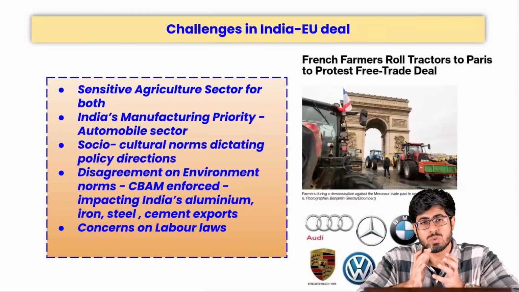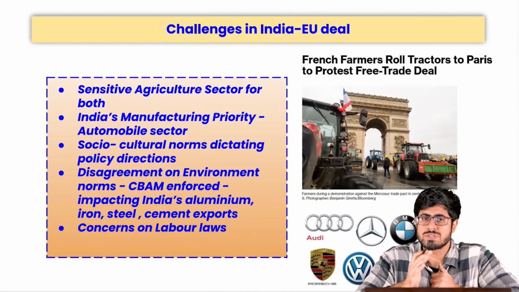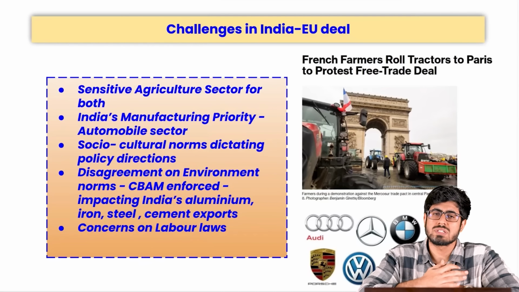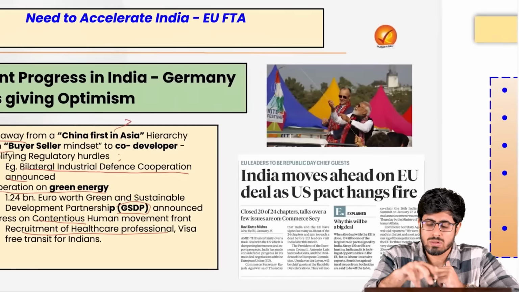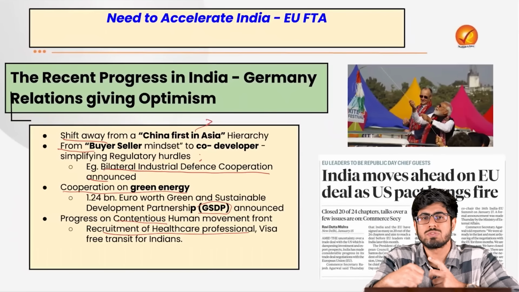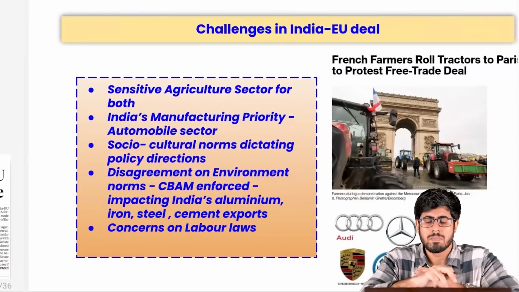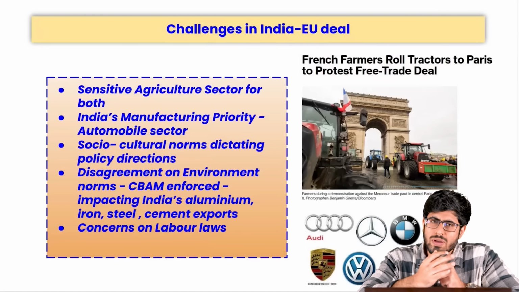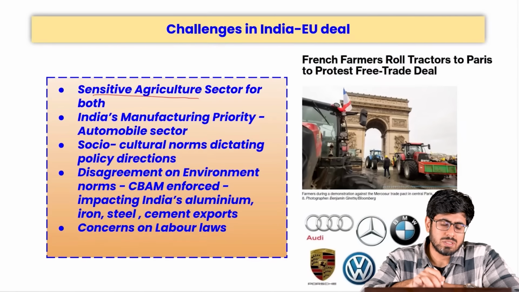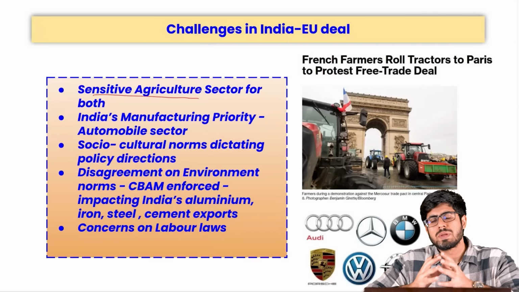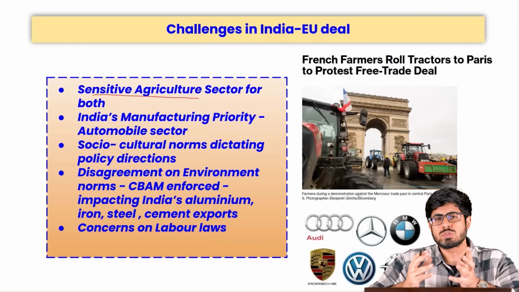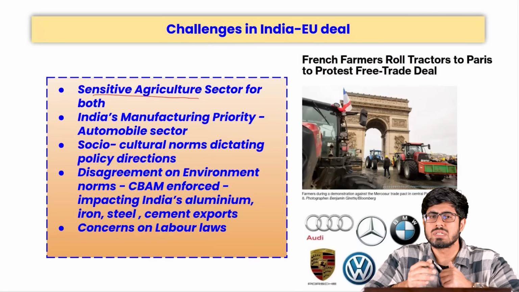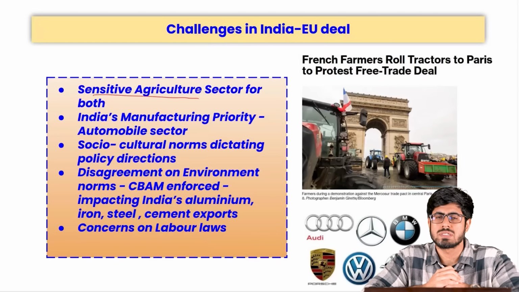But sadly, the road is not all hunky-dory. There are a lot of challenges that lie in the way of an early conclusion of the India-European Union FTA. Although on 20 out of these 24 clauses we have completed the discussion, 4 clauses are still remaining, but they are very contentious in nature. Why so? If we see the sensitive aspect of agriculture, both India and the European Union value their farmers very much, and it is not just an economic issue but a socio-cultural issue that emerges with respect to trade in agricultural commodities.